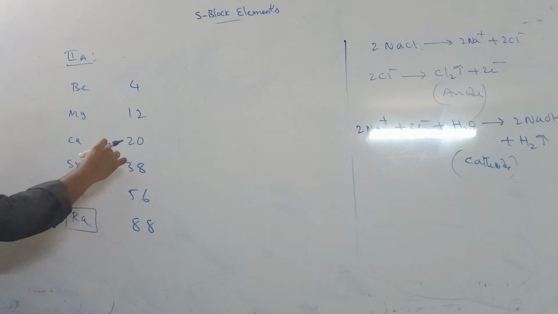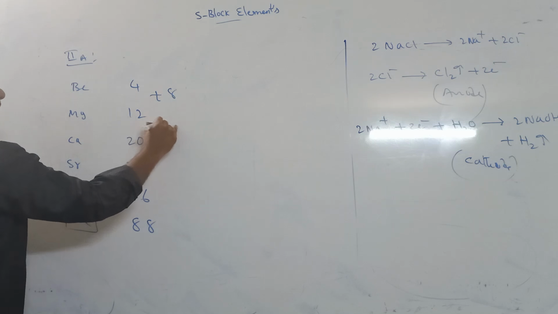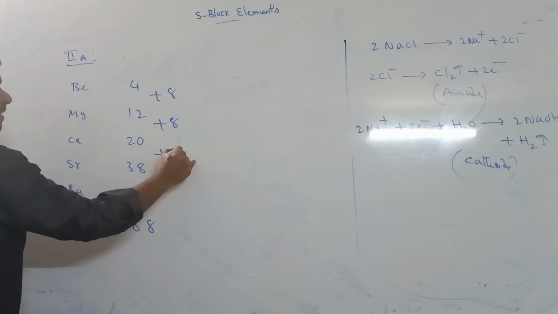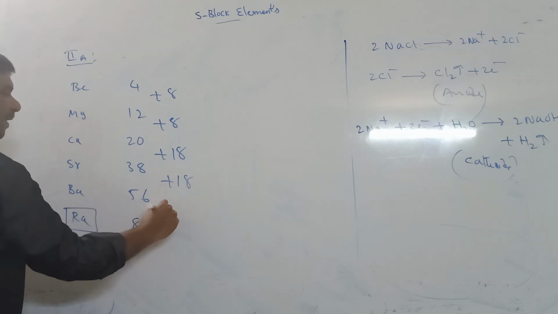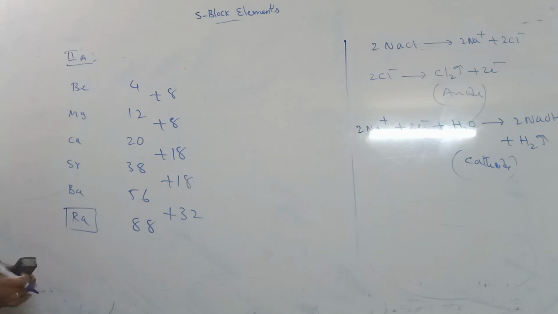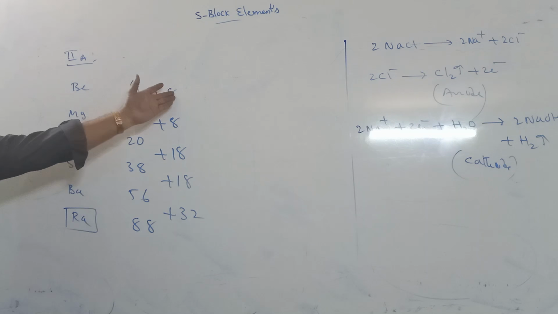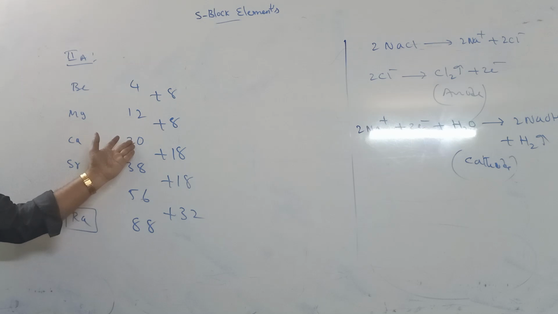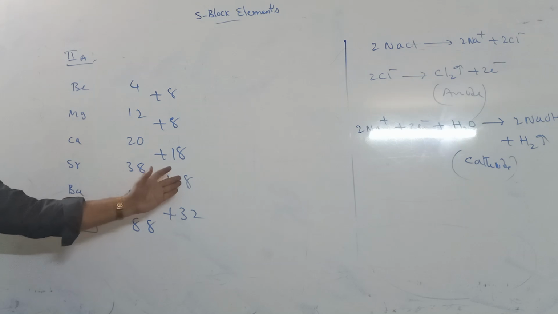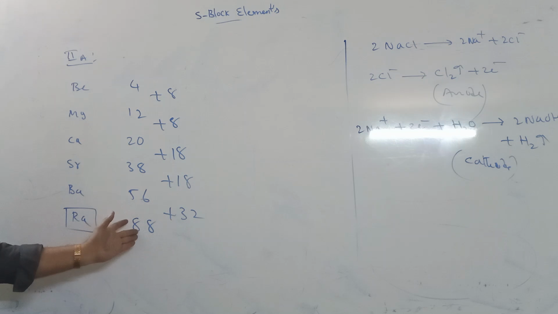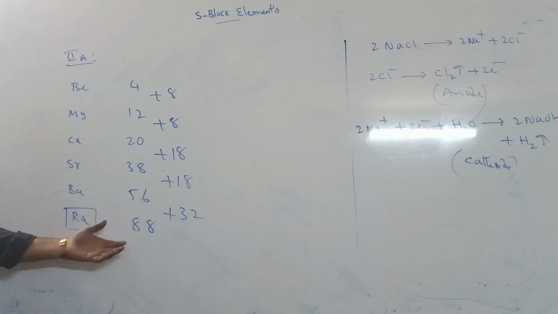So remember the increments: plus 8, plus 8, plus 18, plus 18, plus 32. Beryllium is 4, 4 plus 8 is 12, 12 plus 8 is 20, 20 plus 18 is 38, plus 18 is 56, plus 32 is 88.